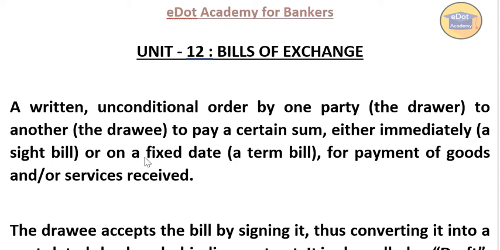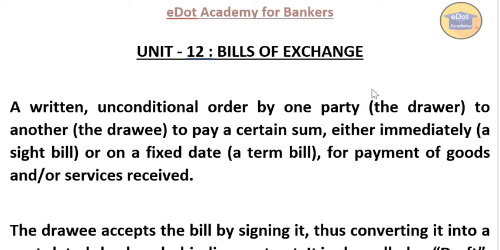So bills of exchange is nothing but a written unconditional order by one party. This is an unconditional order given by one party, and that party is called the drawer, to another party, and that other party is called the drawee.